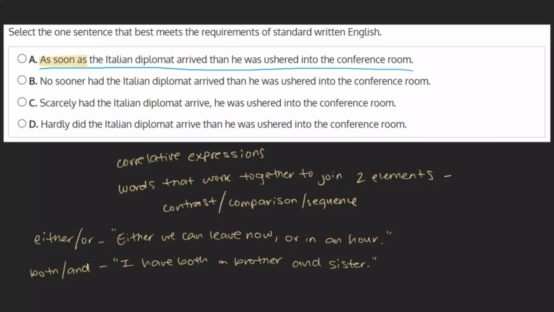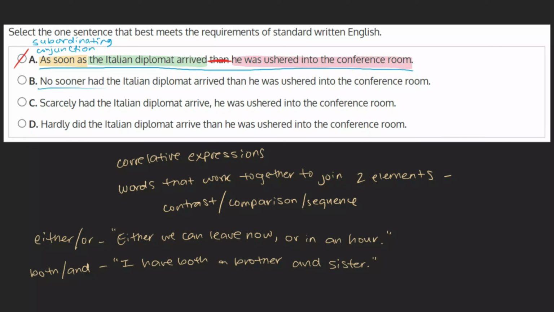As soon as is a subordinating conjunction to introduce a time phrase, in this case, the Italian diplomat arriving. When using this kind of structure, we don't use then and simply proceed to what happened next. For example, with this sentence we'd say, as soon as the Italian diplomat arrived, he was ushered into the conference room. As this sentence incorrectly includes then, we can mark it as incorrect.